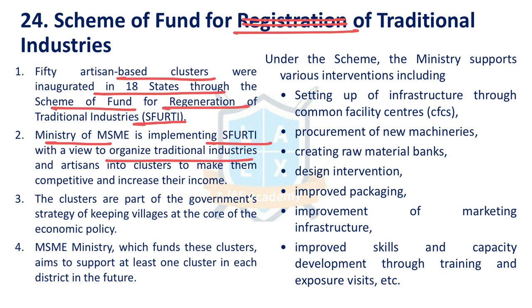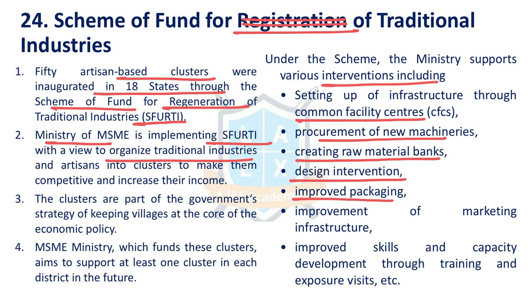Under this scheme, the Ministry supports various interventions including setting up common facility centers, procurement of new machinery, creating raw material banks, design interventions, improved packaging facilities, improvement in marketing infrastructure, and improving the skills and capacity development of the people to promote their traditional industries. This is the Scheme of Fund for Regeneration of Traditional Industries. It is implemented by the Ministry of MSMEs.